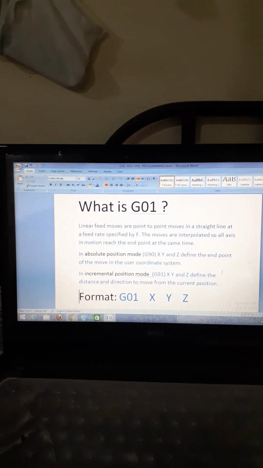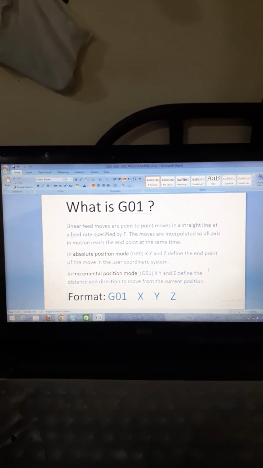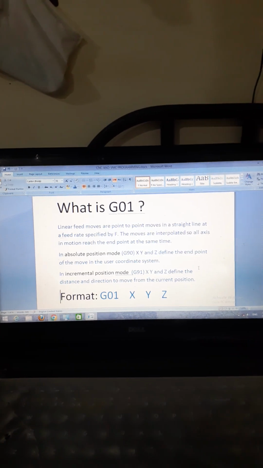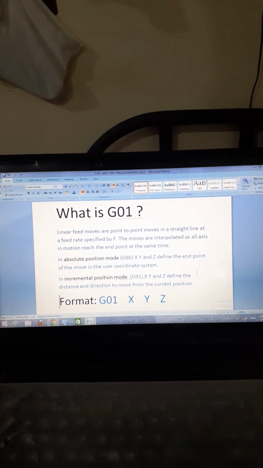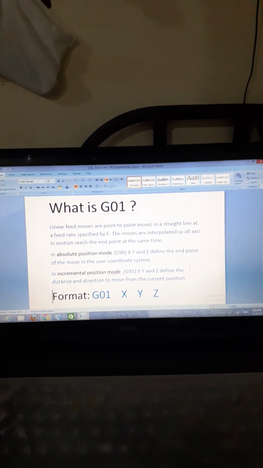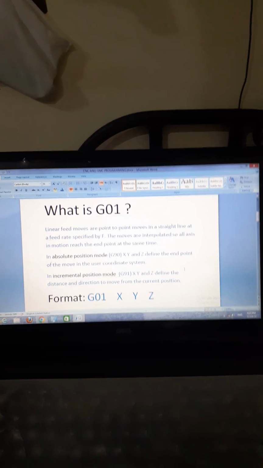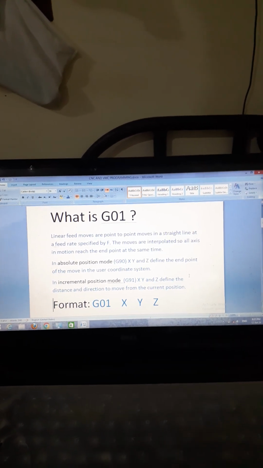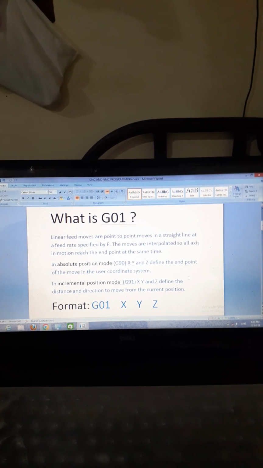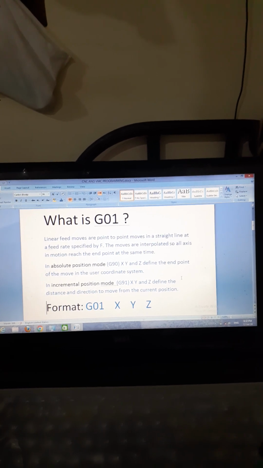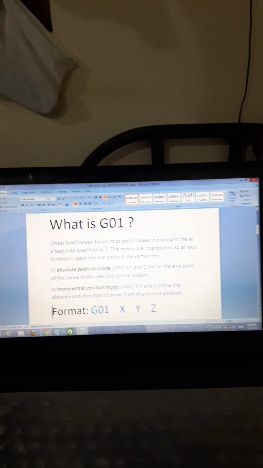Linear feed moves are point to point moves in a straight line at a feed rate specified by F. The moves are interpolated so all axes in motion reach the end point at the same time. In absolute mode G90, X, Y and Z define the end point of the move in the user coordinate system. In incremental position mode G91, X, Y and Z define the distance and direction to move from the current position.